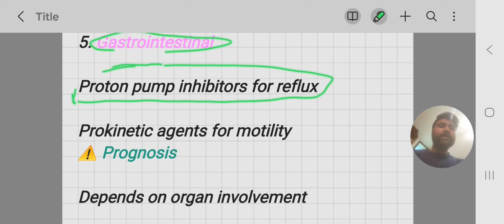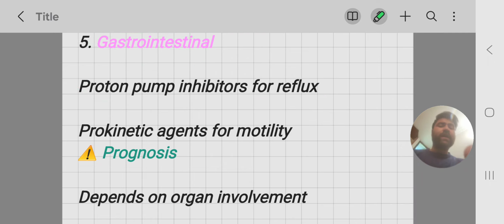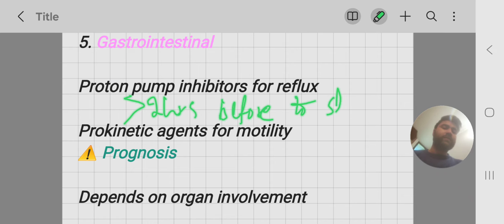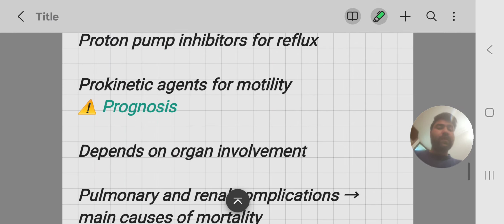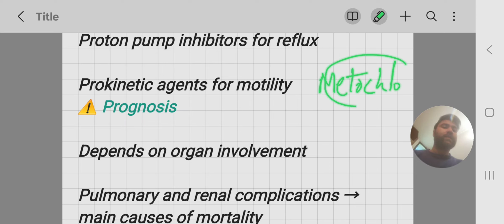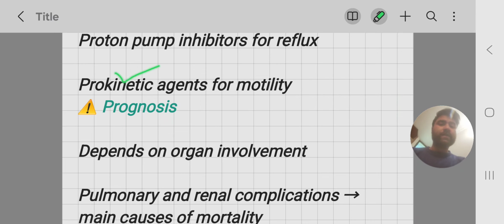Furthermore, patients should be advised to take meals at least more than 2 hours before going to sleep. So it also decreases reflux. Furthermore, prokinetic agents can also be given for motility, like metoclopramide, cisapride, and an antibiotic is also given, that is erythromycin, that has prokinetic activity.